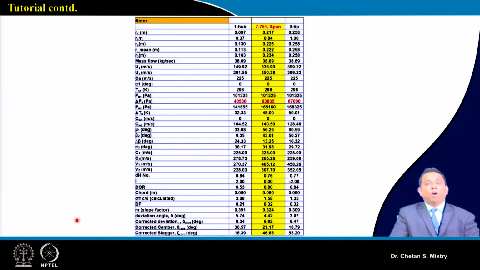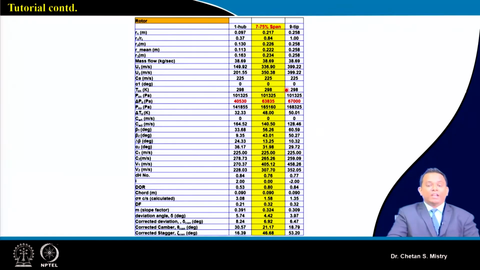Now after doing all this calculation, we can make our Excel sheet program. That will be helpful for us in order to cross check all the calculations we have done at the hub station, mid station, and the tip station. Here you can see this is giving us the variation of delta P0 all the way at the hub, mid station, and the tip station.